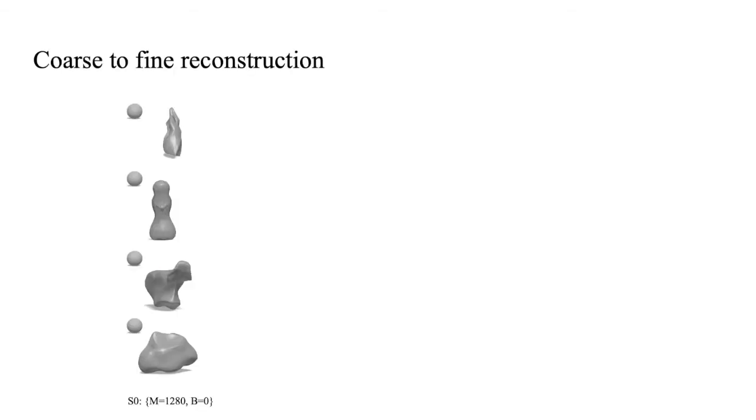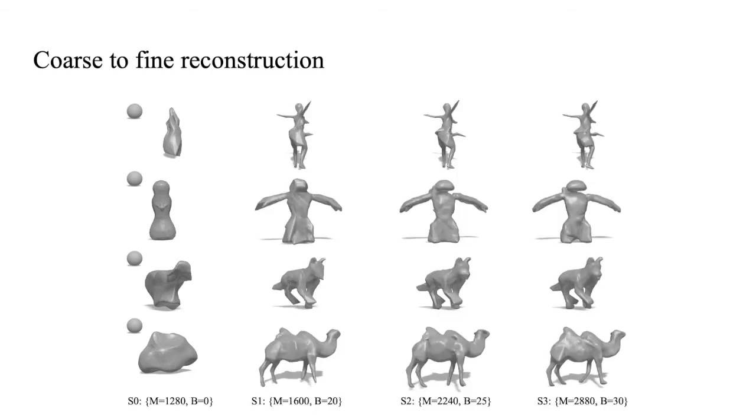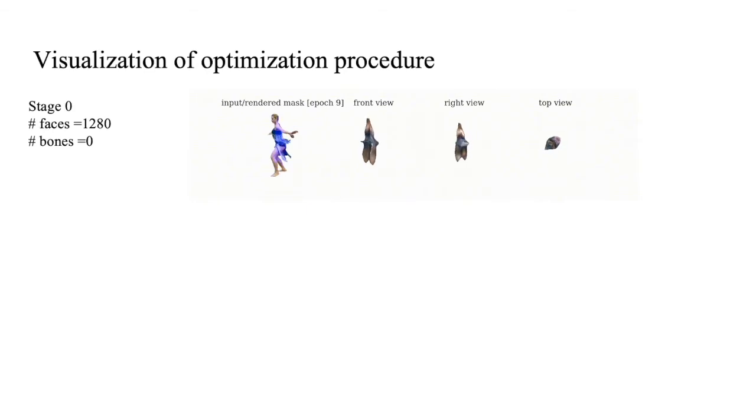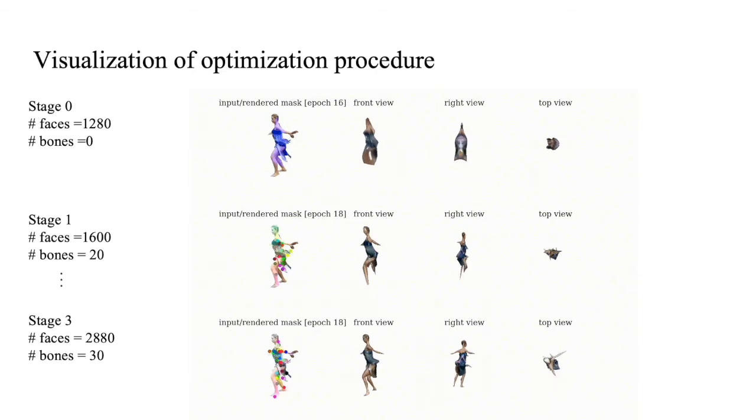To achieve high-quality reconstructions, we design a coarse-to-fine procedure that gradually increases the number of vertices M and the number of bones B. Here, we visualize the coarse-to-fine optimization of the articulated shape. At stage 0, only the camera parameters and the rest shape are optimized. In subsequent stages, we additionally optimize the skinning weights and the bone transformations. Between stages, we remesh to reduce artifacts, increase the number of vertices, and gradually refine the shape.